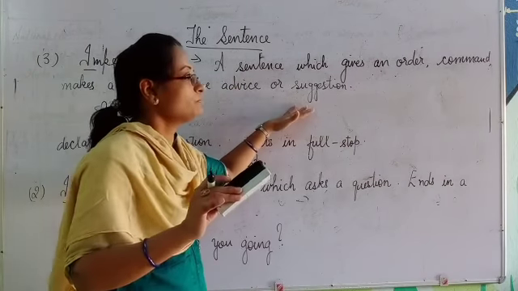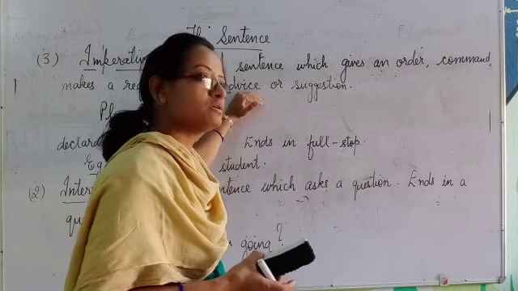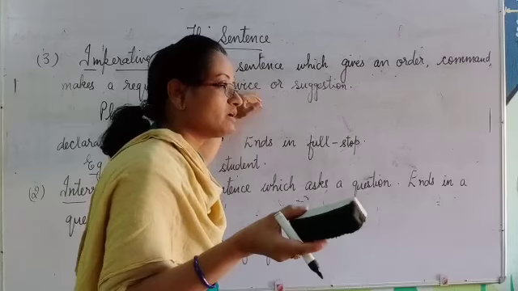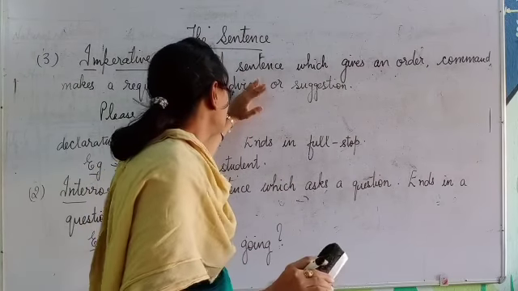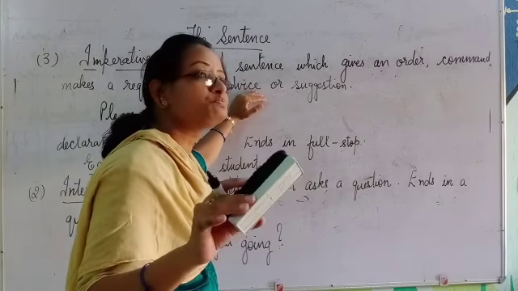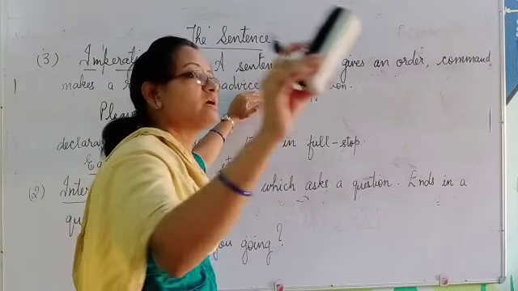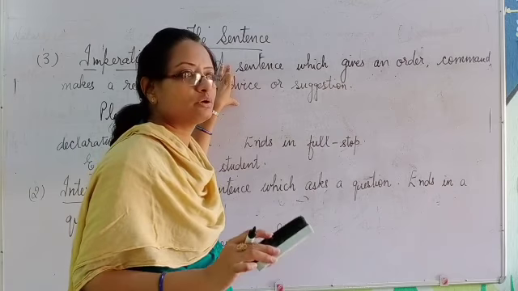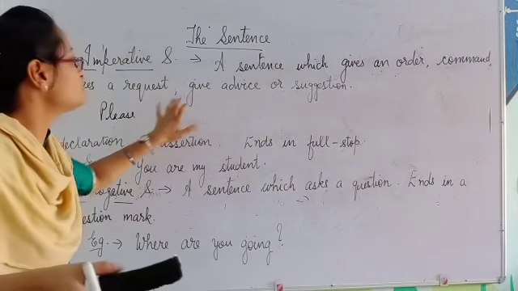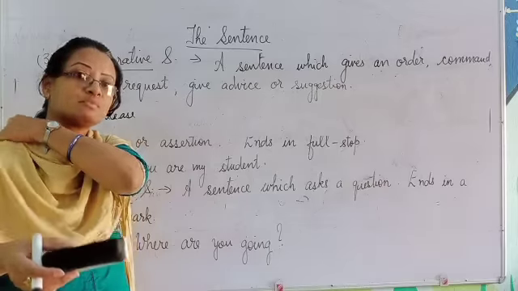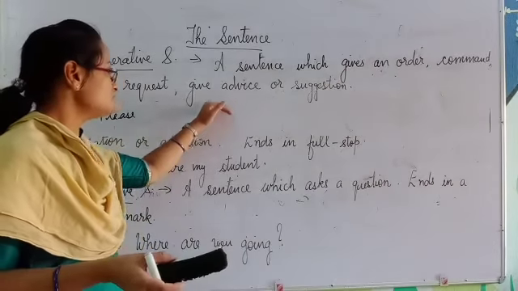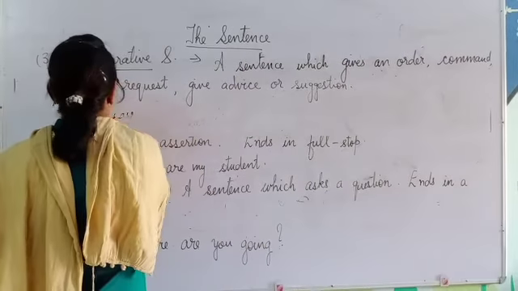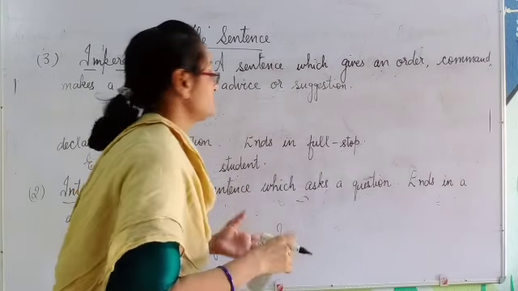Advice or suggestion. A friend can give an advice or a suggestion. A doctor gives advice or suggestion. Elders give advice and suggestion to the youngsters. Like if a doctor tells you, take these medicines thrice a day with water. What is this? It is an advice given by a doctor to his patient. Or, do not speak loud in the class. This is an advice given by the teacher. Clear? So such types of sentences are imperative sentences.